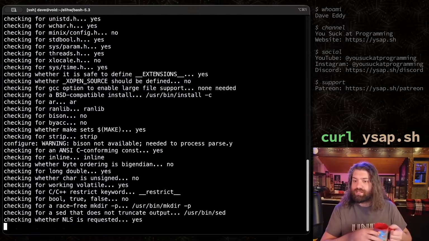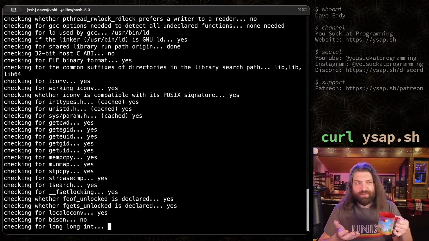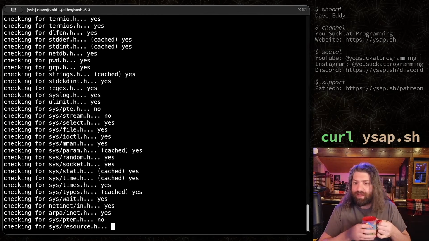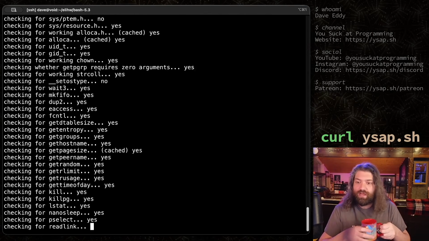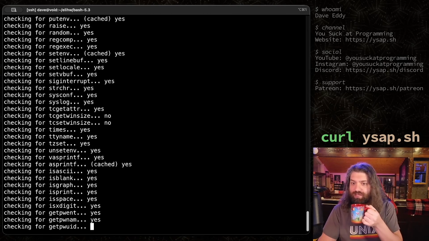This will probably take a while. It has to go through and figure out everything that's needed. If you've compiled C or C++, mostly C software that I see comes like this, and it's pretty simple. You just run configure, make, and then make install if you want to install on your system. I'm kind of yapping because I know it's going to take a little bit to run, so I may cut the video. We'll see how much longer it takes to actually run.